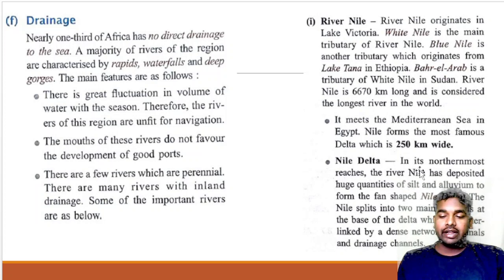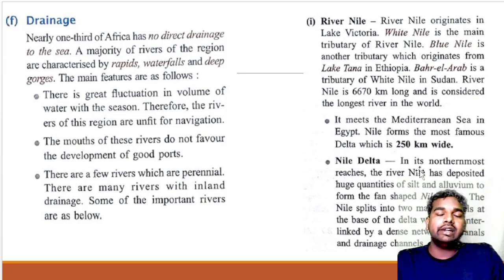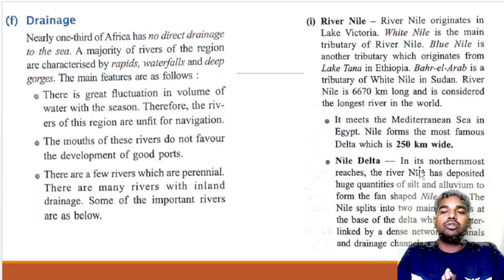Now, in this topic, the River Nile, you have to understand the origin, about Lake Victoria. White Nile is the main tributary, and Lake Tana also originates a river that is called the Blue Nile, and Bahar Al Arab is also a tributary of the White Nile. And what is the length of the Nile? About 6,670 km, and it is considered the longest river of the world, and it drains water to the Mediterranean Sea, and forms a delta that is about 250 km wide.